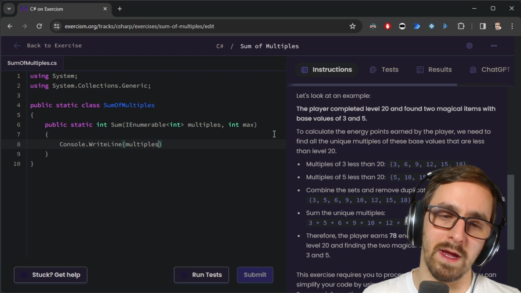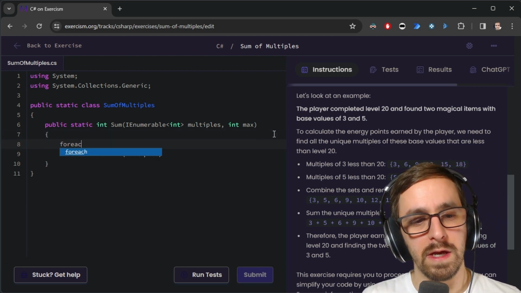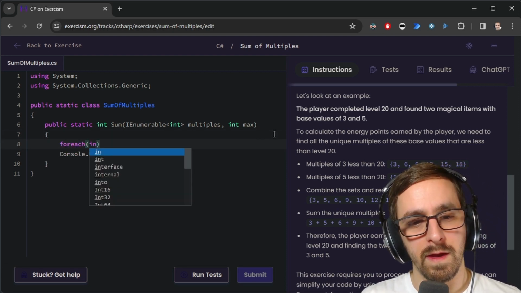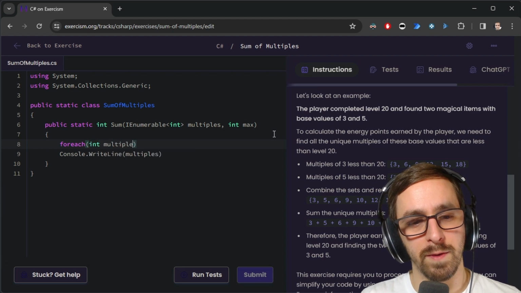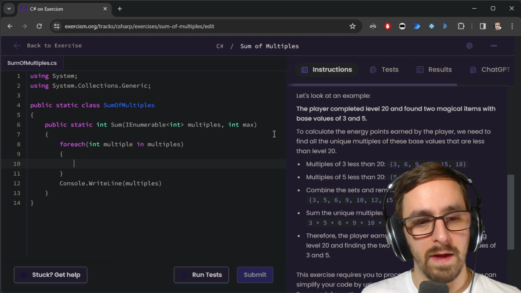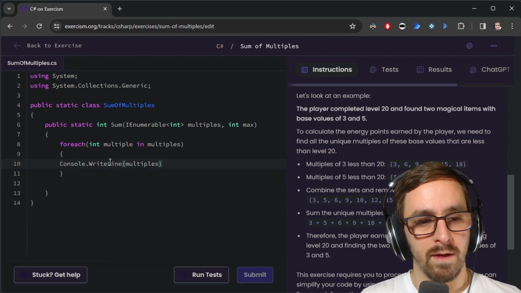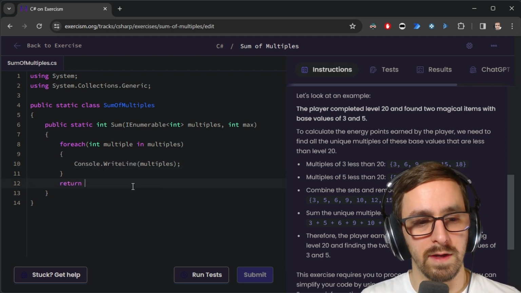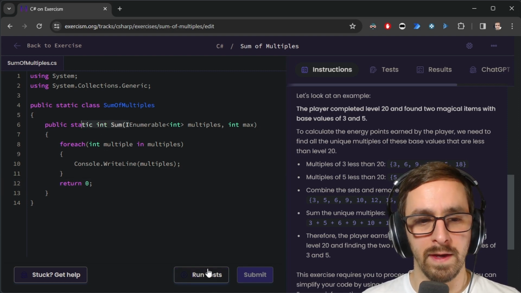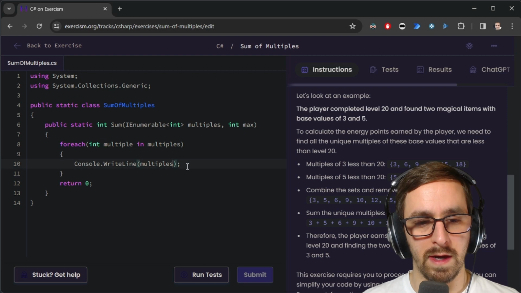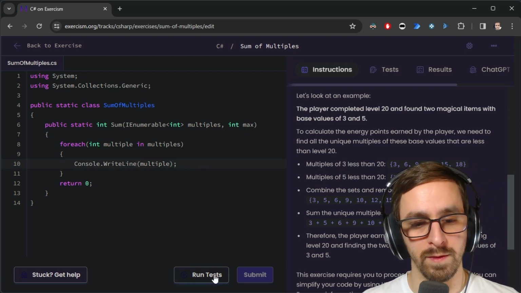Can I print that? I've got a loop, don't I? Let's do foreach int multiple in multiples. And then I want to do the Console.WriteLine in here. And then I need to return an integer so that it doesn't fail to compile. I'm not using max, but that doesn't really matter. I need to print multiple, not multiples.